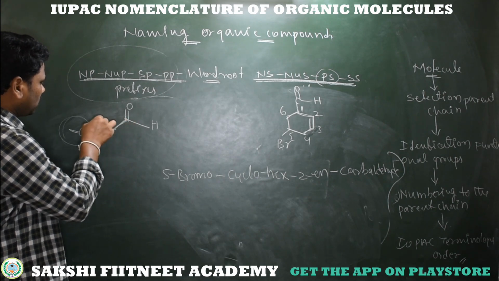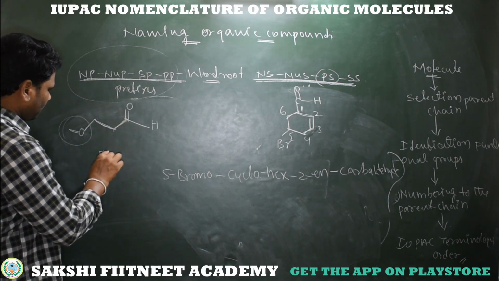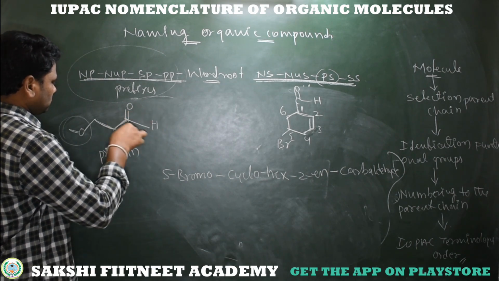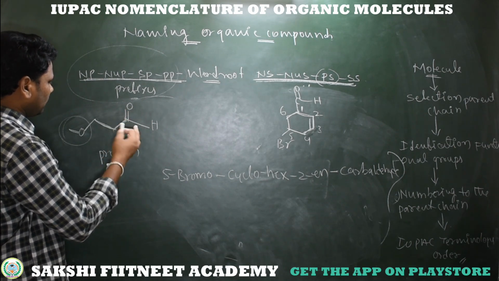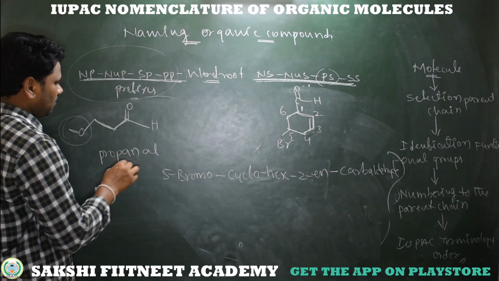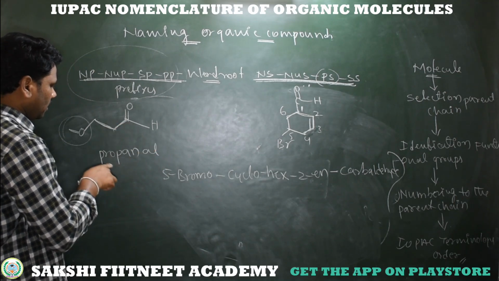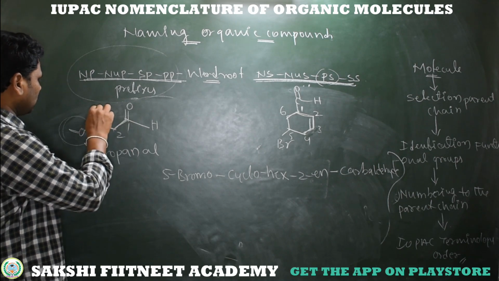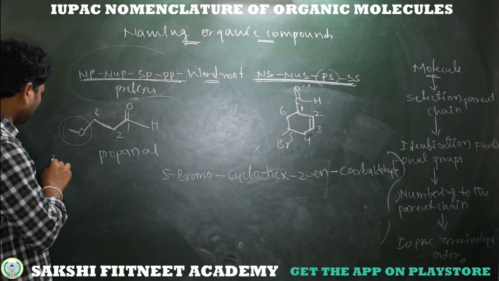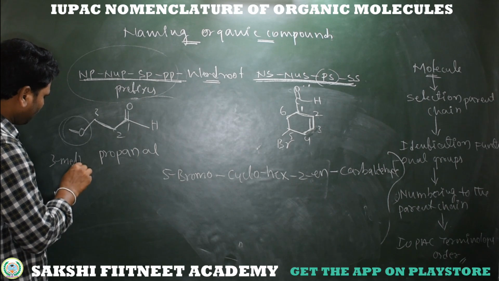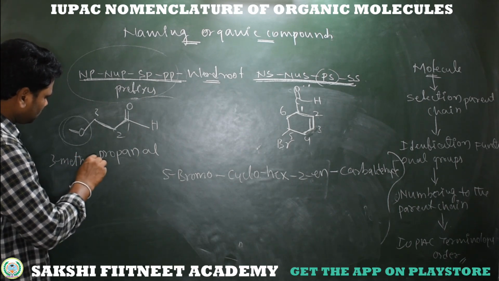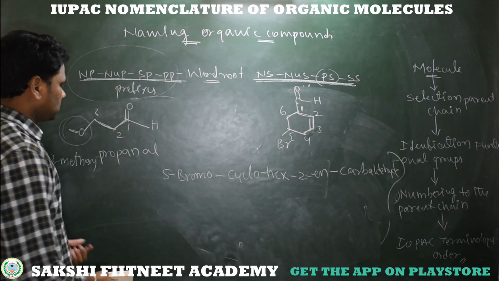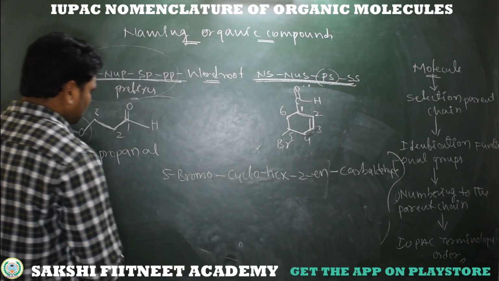See, 1 2 3, it's prop, saturated, an. So what about aldehyde functional group is there? So it's al, because this carbon we included in a parent chain, al, and at a first, second, third position we have methoxy group. So 3-methoxy propanal, 3-methoxy propanal. So this is the IUPAC name of this compound.